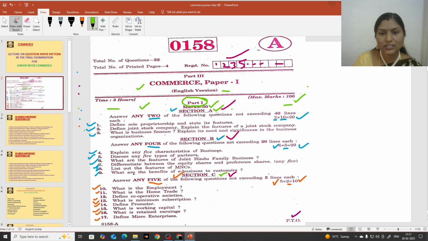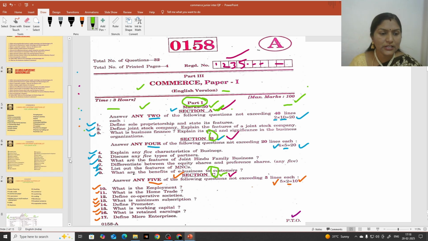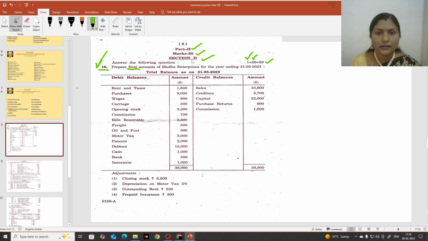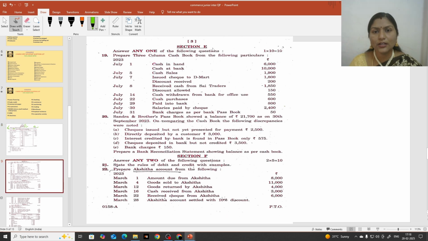Here we have 3 sections, no? A section, B and C. Okay, B section, and here we have C section, 3. And next, part 2 starts from section D onwards. It is section D, and section D is the 20 marks question bit. And next we are going to have section E.